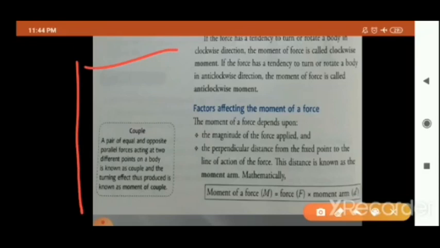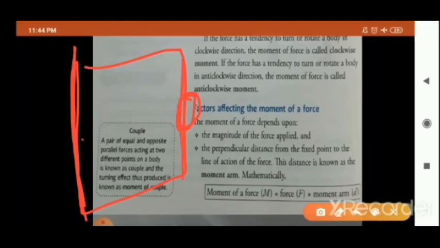This is your door. This is where the door is fixed, that is your hinge. And why is this handle lying far from the hinge, or fixed at the edge of one side of the door? Reason, इसमें इतना distance क्यों रहता है? This is your perpendicular distance D. Reason, since the formula is moment of force is equal to force into moment arm D.